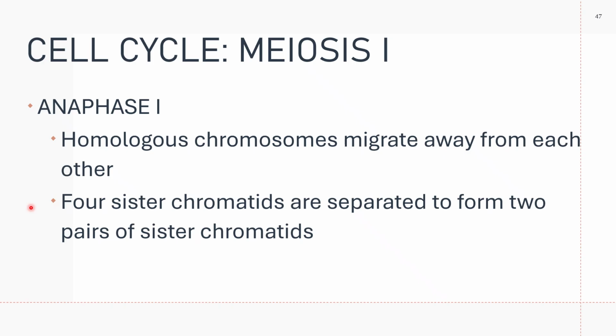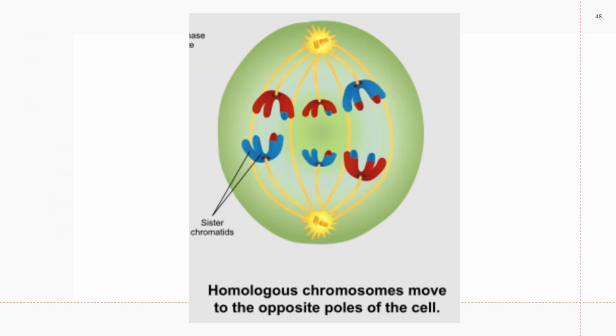And then you have anaphase 1. Your homologous chromosomes migrate away from each other, and the four sister chromatids are separated to form two pairs of sister chromatids. Your homologous chromosomes move to the opposite poles of the cell. Same mechanism of pulling, same mechanism of polymerization as in mitosis.